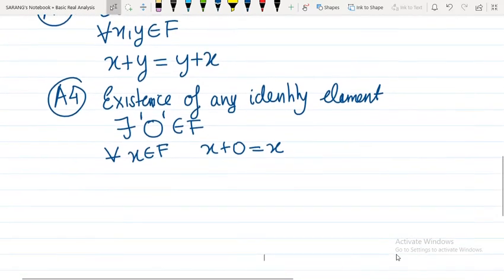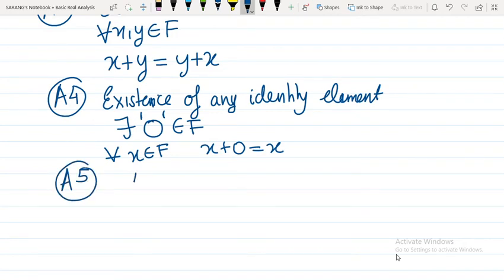Now the fifth property of addition is the existence of an inverse. We are talking about addition here, so this is the additive inverse.